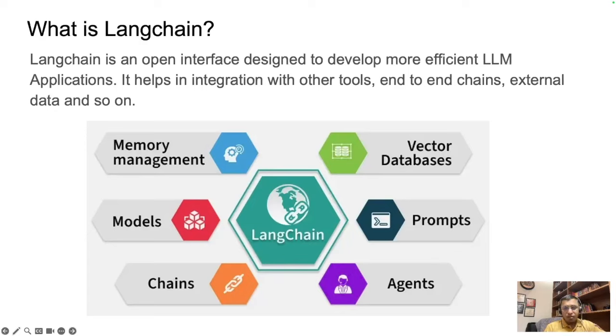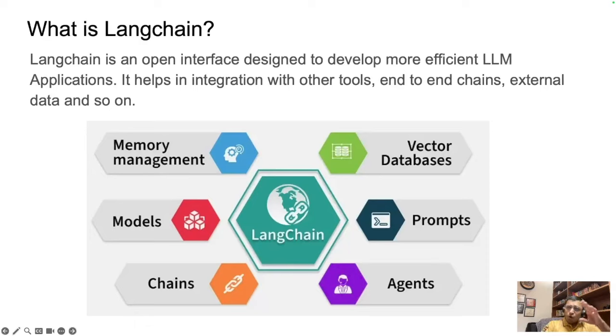And coming to models, so that's the core again. Langchain can work with any different LLM, it's agnostic. You can use OpenAI, Azure, Anthropic, Cohere, any LLM of your choice, right? So it doesn't lock you to one single provider.